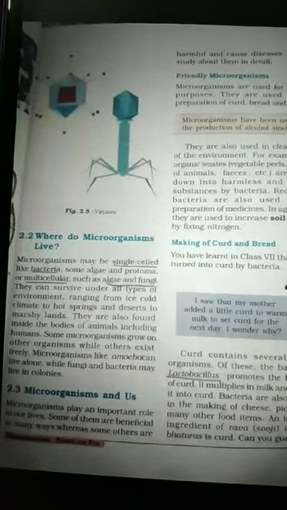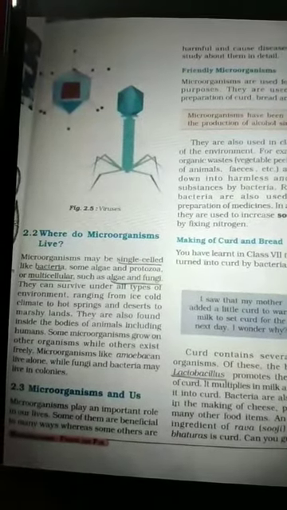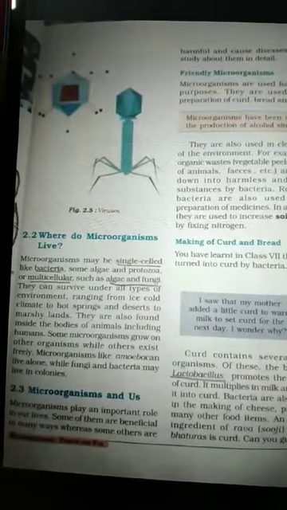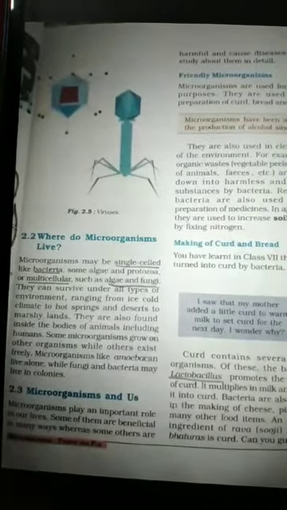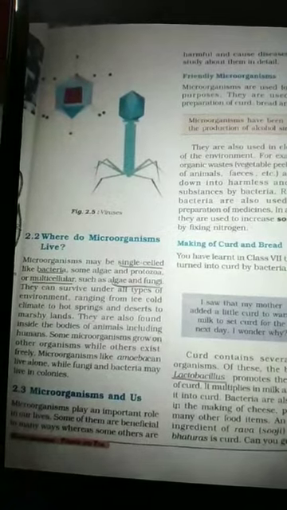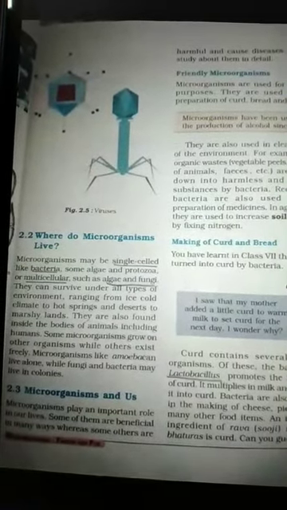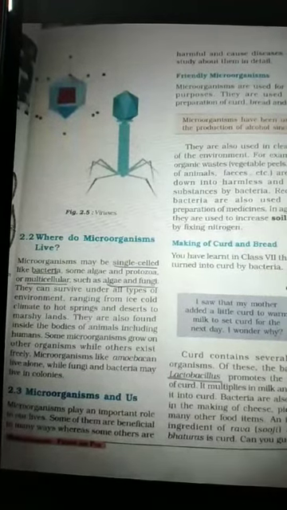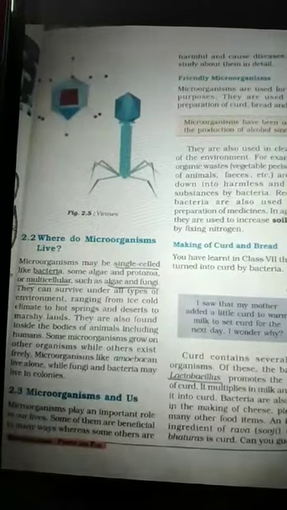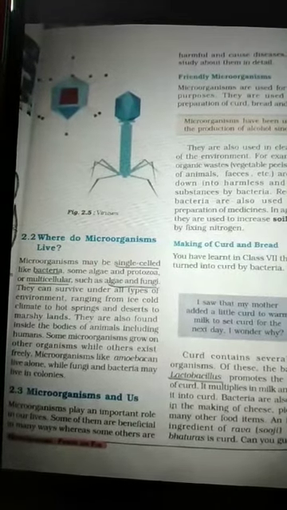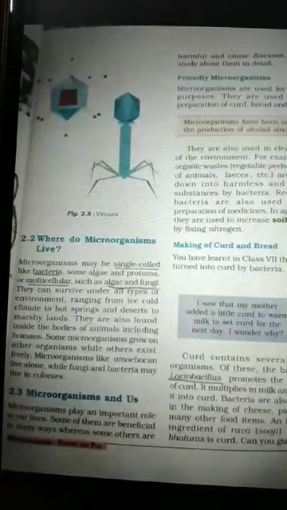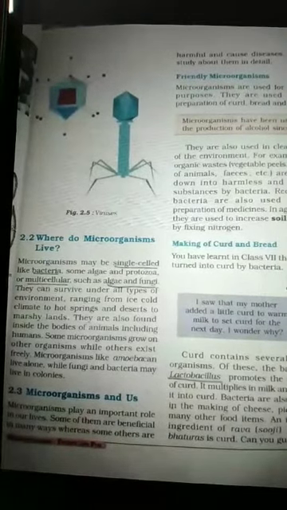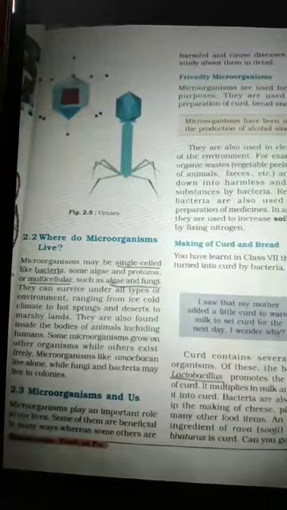They can survive under all types of environment, ranging from ice cold climate to hot spring and desert to marshy land. This type of microorganism lives in all types of environment, whether it is a cold climate or hot climate or rainy climate, or hot and humid also. Bacteria live in all such types of environment. They are also found inside the bodies of animals including humans.